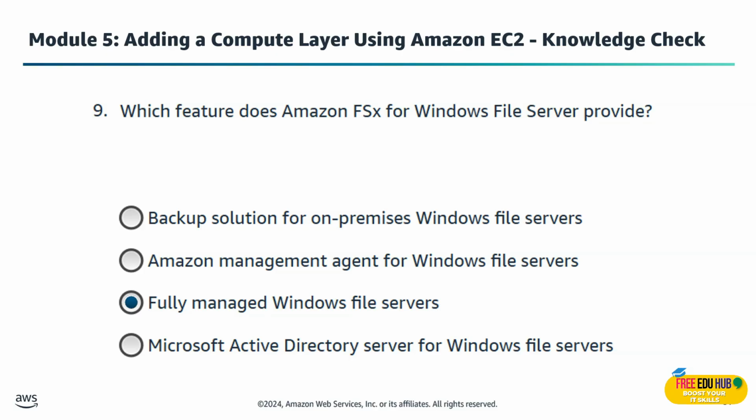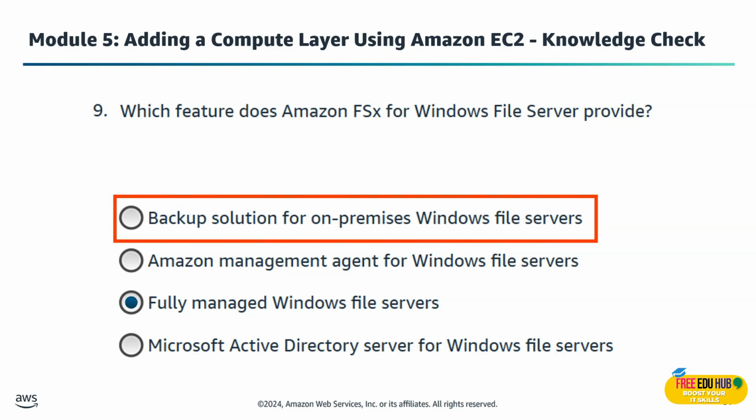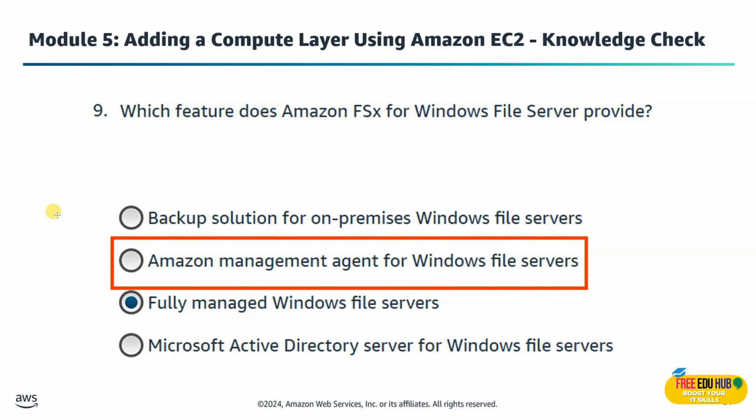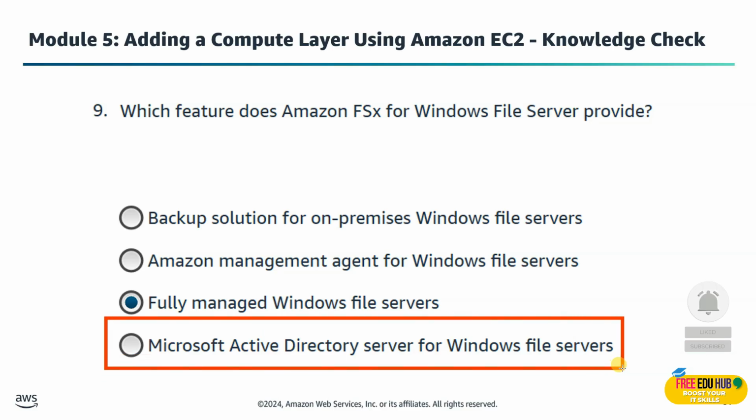Now let's see the other options. The first option was a backup solution for on-premises Windows servers. That's not right because it's not just a backup service, it's a full file system hosted on managed AWS. Then the management agent for Windows File Server: no agents are present here, so FSx provides the complete Windows File Server environment. And Microsoft Active Directory Server isn't the right option because FSx integrates with Active Directory, but it's not an AD server itself.